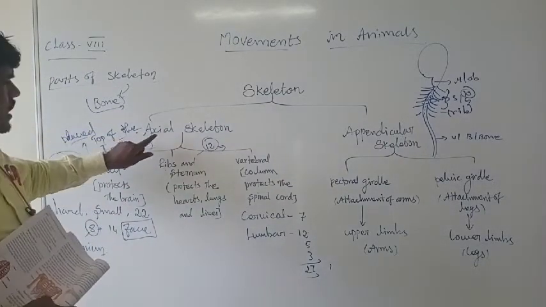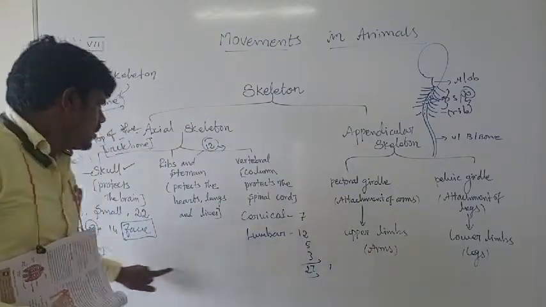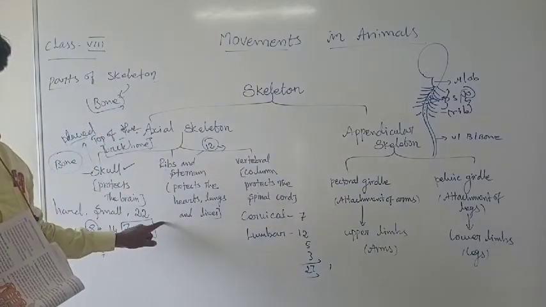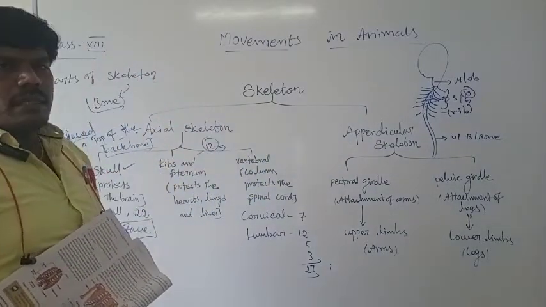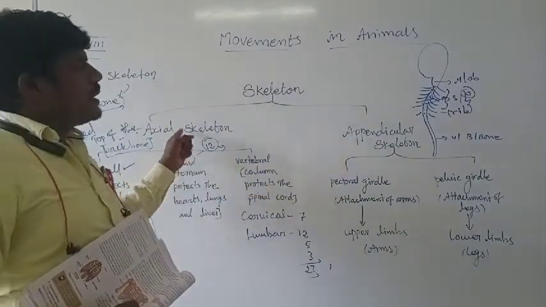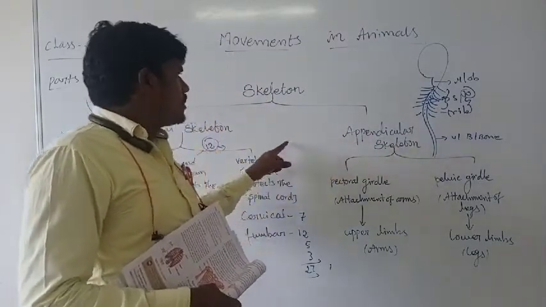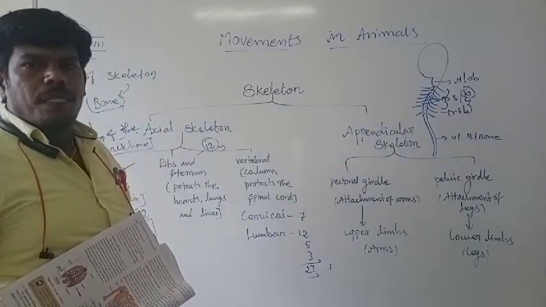See, the axial skeleton consists of these bones. The appendicular bones are connected to the axial skeleton. This axial skeleton and the appendicular skeleton combined together make a skeleton.